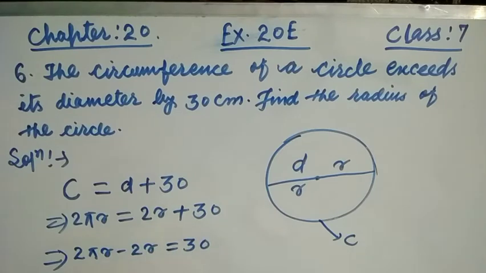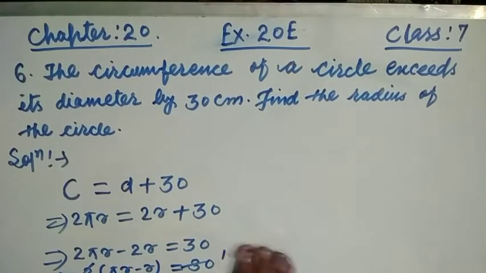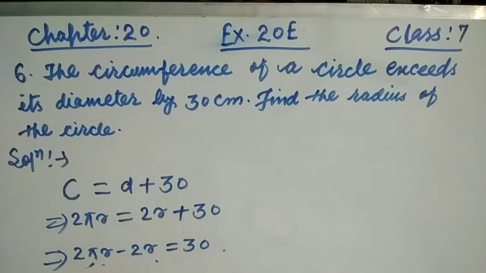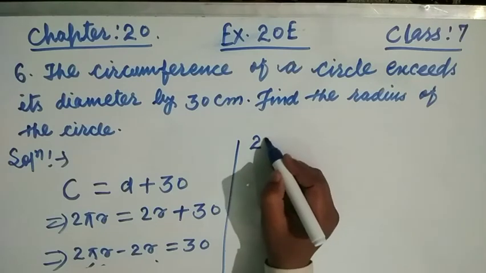Now see, 2 is common, take out the common: 2 times pi r minus r is equal to 30. Take 2r as the common.